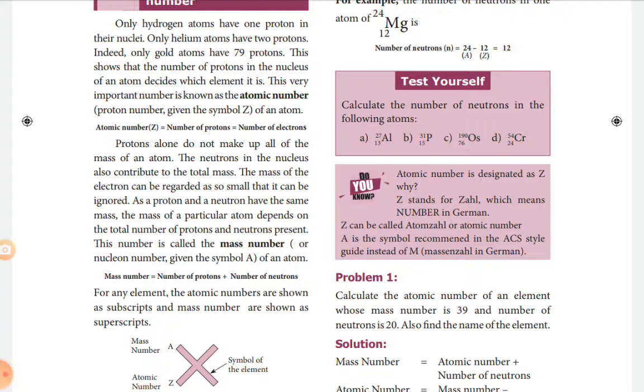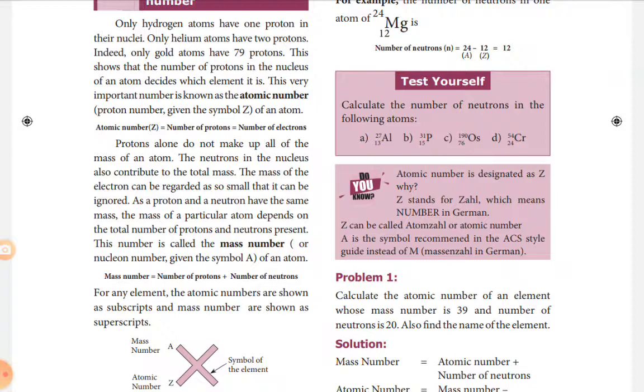So the mass of an electron is small and it can be ignored, and the proton and neutron have the same mass. The mass of a particular atom depends on the total number of protons and neutrons. So that's why we can say the atomic number is the total number of protons or electrons, but the mass number is the sum of protons and neutrons present in the nucleus of an atom.